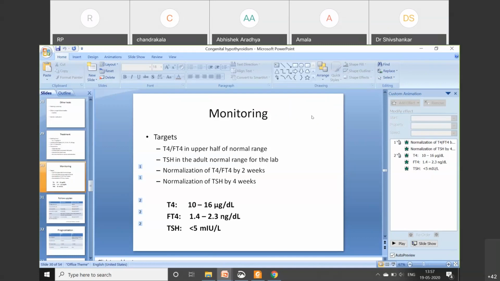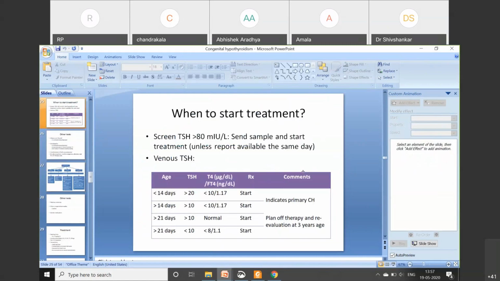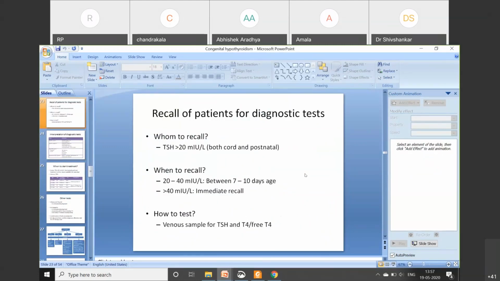Scintigraphy is not mandatory for initiating treatment. The only point is that if we do a scintigraphy and thyroid scan and establish a diagnosis of true primary congenital hypothyroidism, there will never be any question of an off-therapy trial. In those children where we fail to do this scintigraphy, they should go for an off-therapy trial at 3 years to establish the diagnosis.